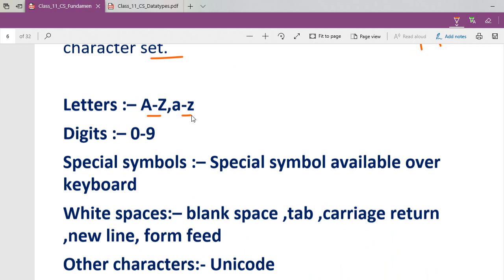You can type letters A to Z, capital and small, both are valid here. And if I write here capital X equal to 5, and I write here small x equal to 5, both are different statements, because Python is case sensitive. Capital case and small case, these are two variables that I have written here. Remember that. If you write something in capital case, it should go in capital case. Something you write in small case should go in small case. Something you have typed in sentence case will go in sentence case.